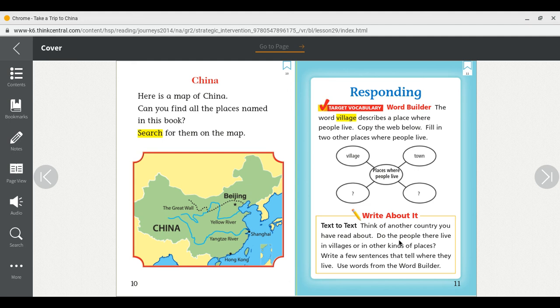Now, think of another country you've read about. Do the people there live in villages or in other kinds of places? Write a few sentences that tell where they live. Use words from your word builder here.